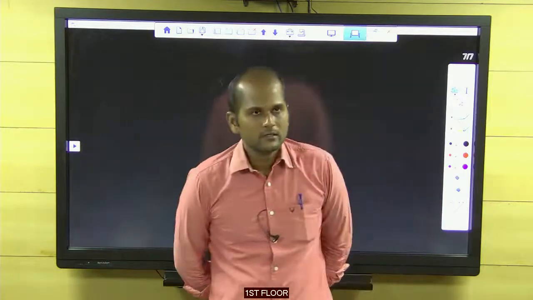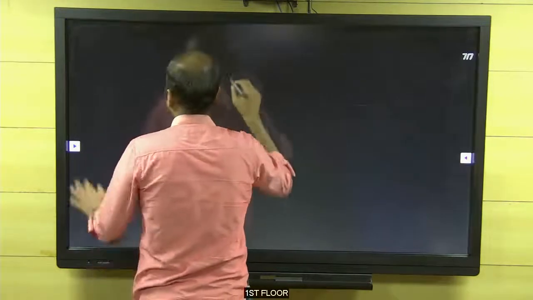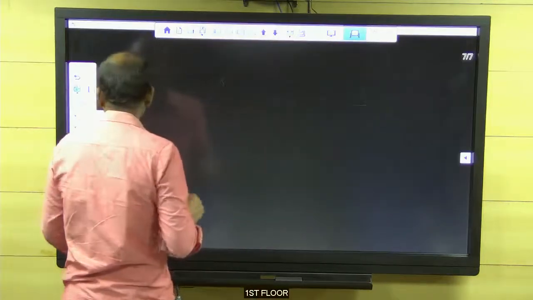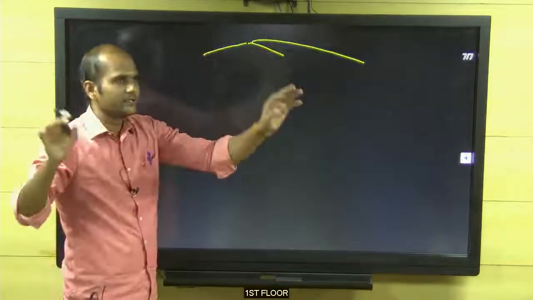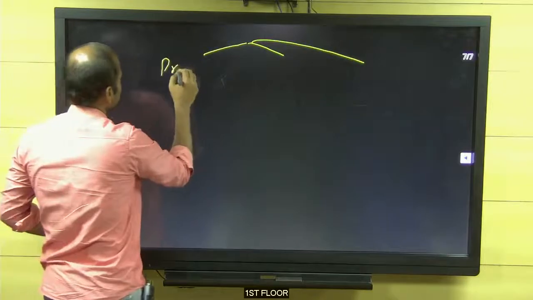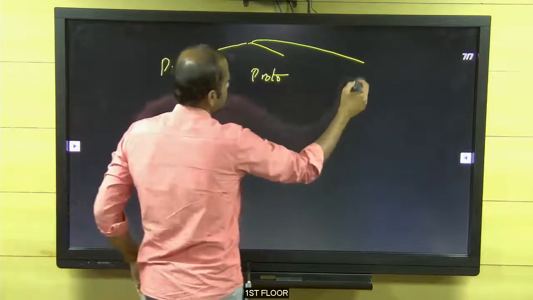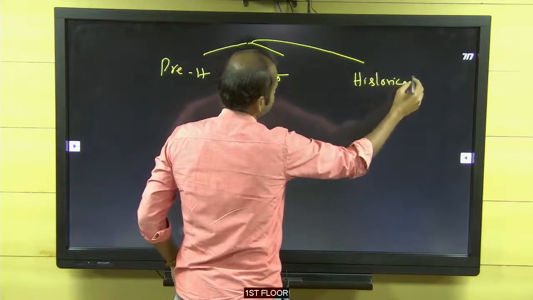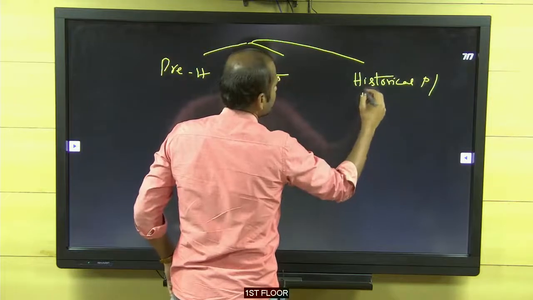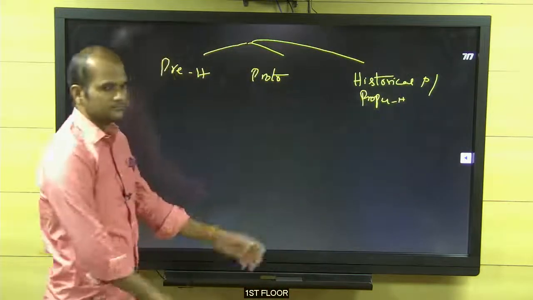Another classification, as a UPSC aspirant, you definitely should know. So again you split it into three. What is another classification? This is very important. Whenever you split, you do it like this. One is prehistory. Another is the proto-history. Another is the historical period, or proper history. Note it down.